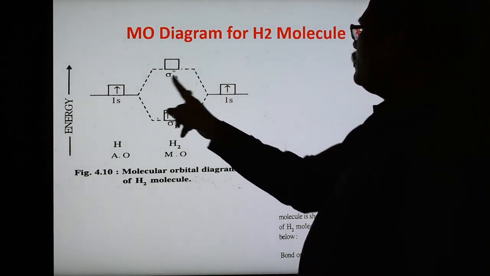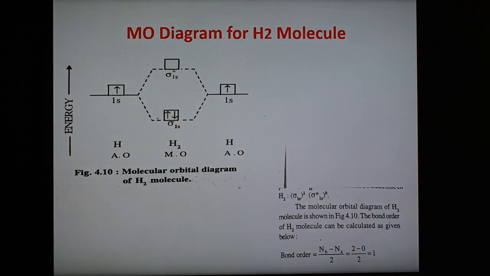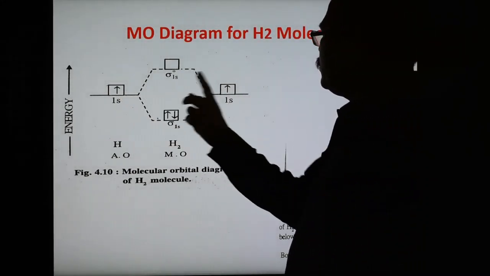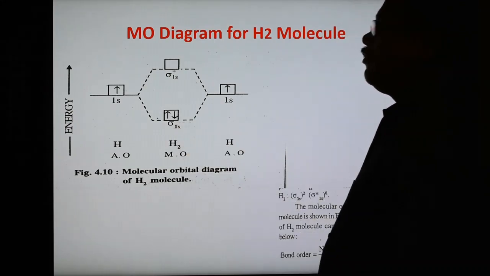These two electrons first go to the lowest energy orbital, and that is sigma 1s. In this way the electrons are filled, one and one. These two electrons, after combining, go to the lower energy orbital sigma 1s.